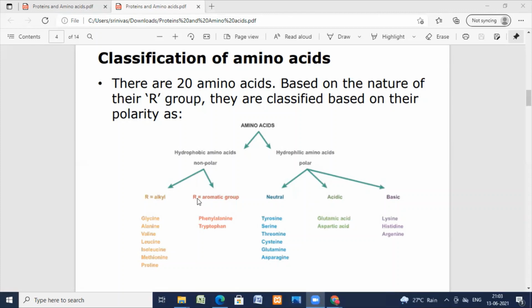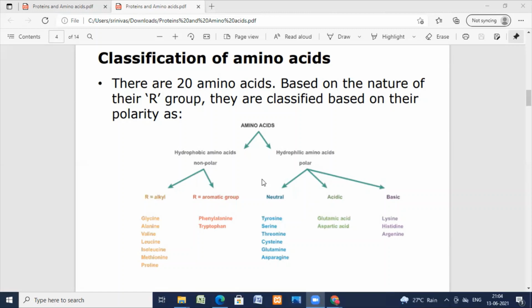Example, glycine, alanine, alpha amino acids. And the next category is beta amino acids. In these amino acids, the amino group is present on the beta carbon atom. It is on the beta carbon atom. For that, an example is beta amino propionic acid.